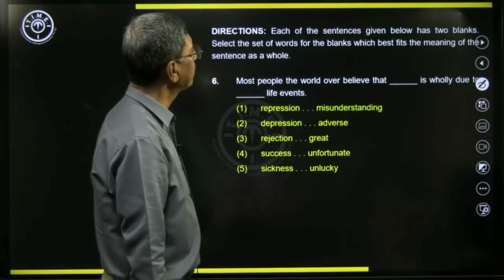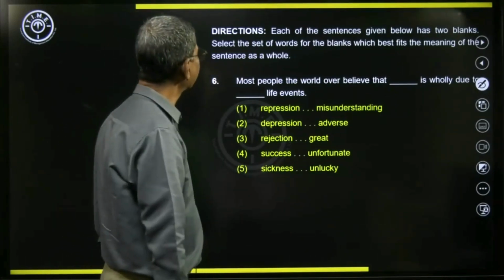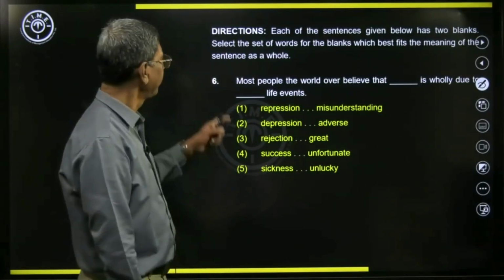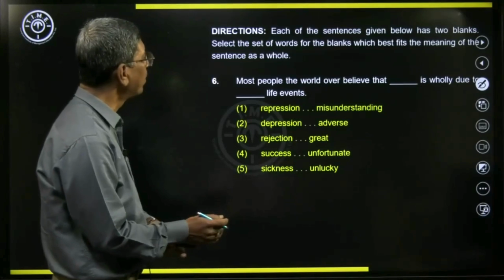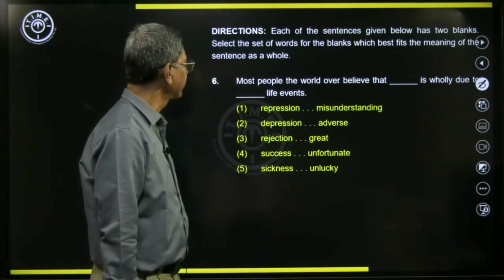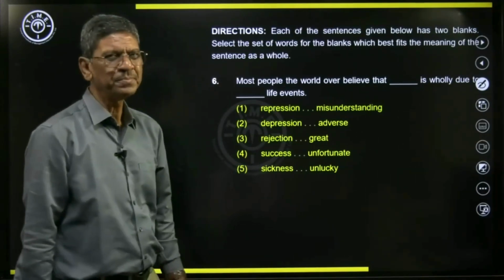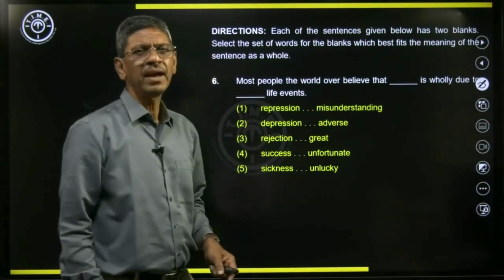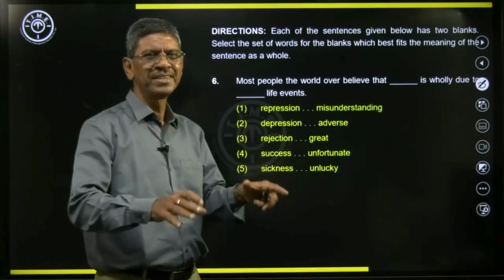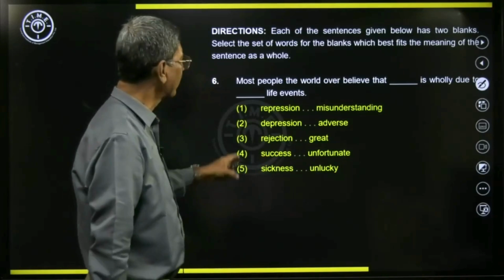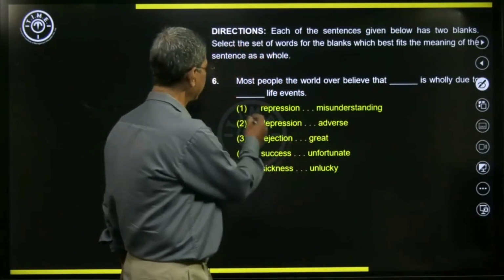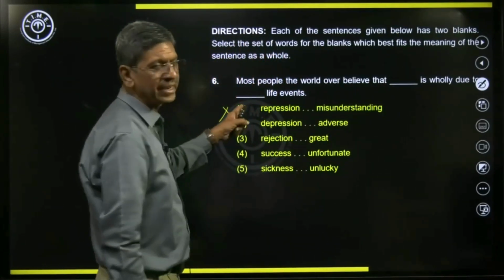Directions. Each of the sentences given below has two blanks. Select the set of words for the blanks which best fits the meaning of the sentence as a whole. So here we have again, most people the world over believe that dash is wholly due to dash life events. Repression and oppression are quite close. That is, repression is to press people down in the sense that they are overly controlled. So repression and misunderstanding is not correct, so it is ruled out.